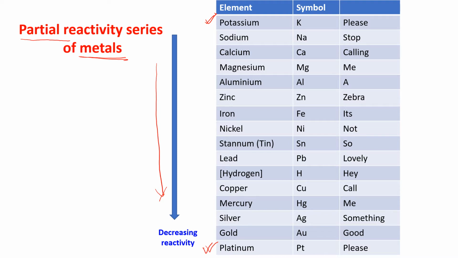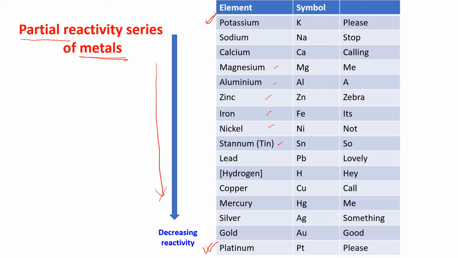See, these are the metals: potassium, then sodium, then calcium, then magnesium, then aluminium, then zinc, then iron, then nickel, then stannum. That means it is tin. Why it is called stannum?